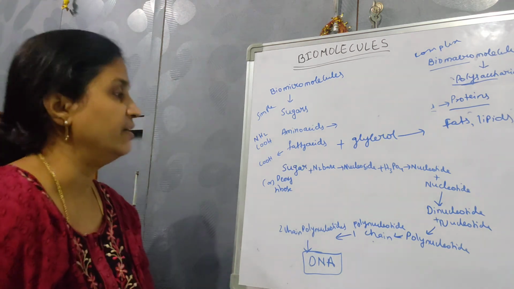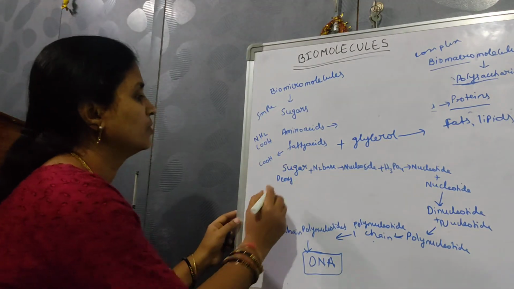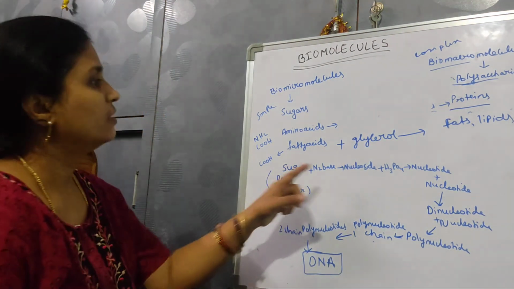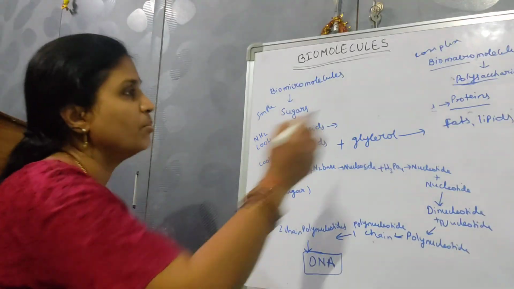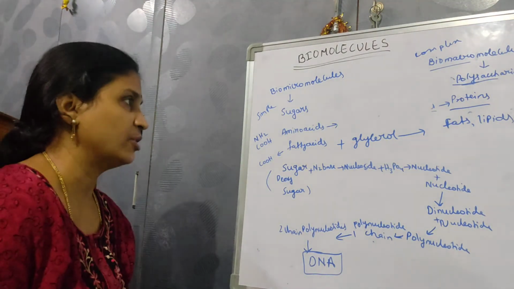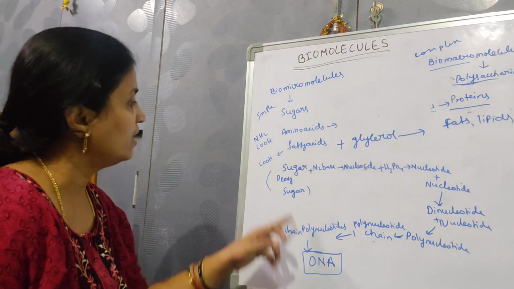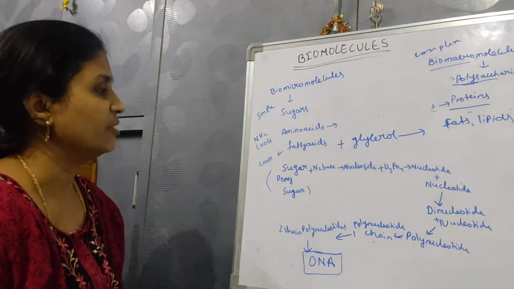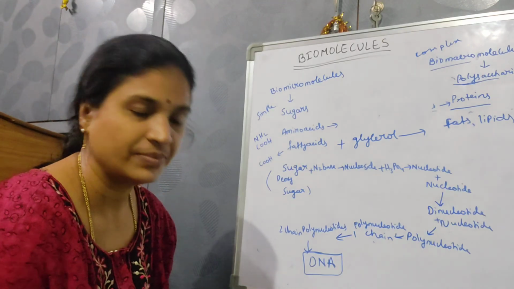Like this the DNA is formed, with deoxy sugar. Okay, like this. This DNA is a nucleic acid, a macromolecule. If it is RNA, here ribose sugar will be there, and the nitrogen base uracil is going to be present like this. Thank you.